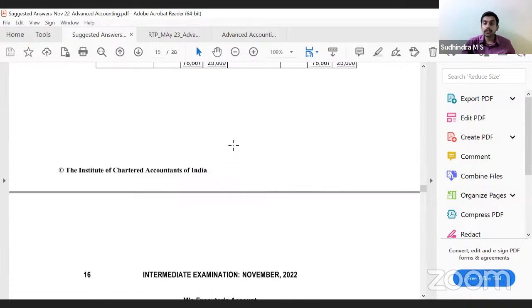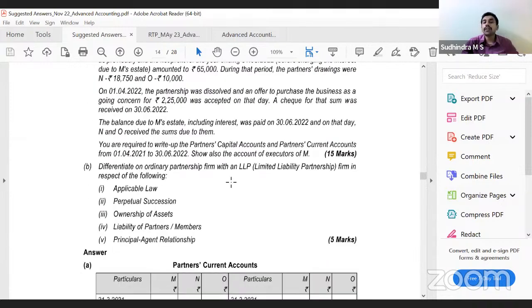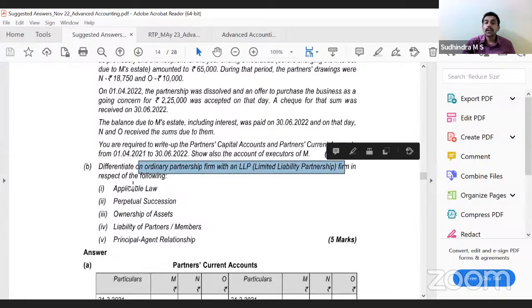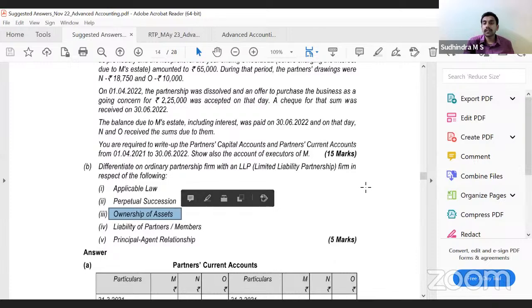The second part of this question, part B: differentiate an ordinary partnership firm from an LLP in respect of the following. So applicable law, we already discussed: Partnership Act, LLP Act. Perpetual succession: not available, available. Ownership of assets, we didn't discuss. In a partnership firm, ownership of assets is with the partners. In an LLP, ownership of assets is with the LLP.